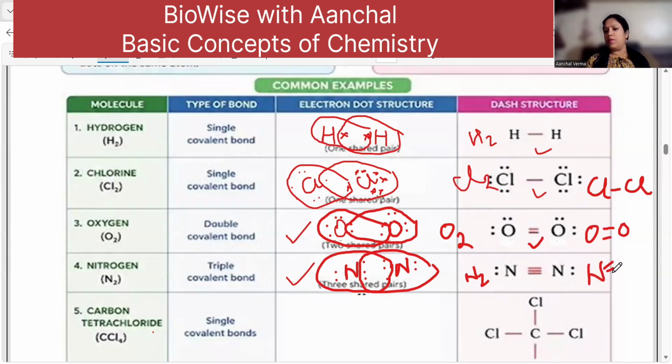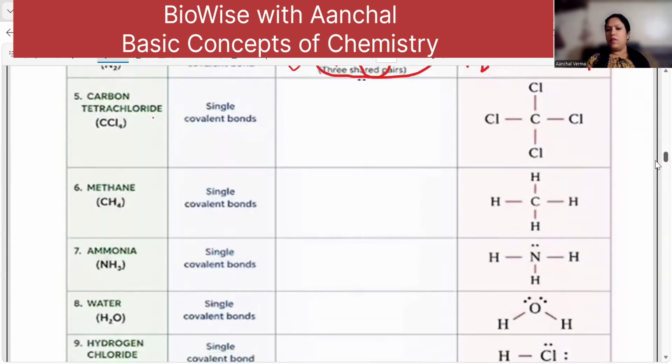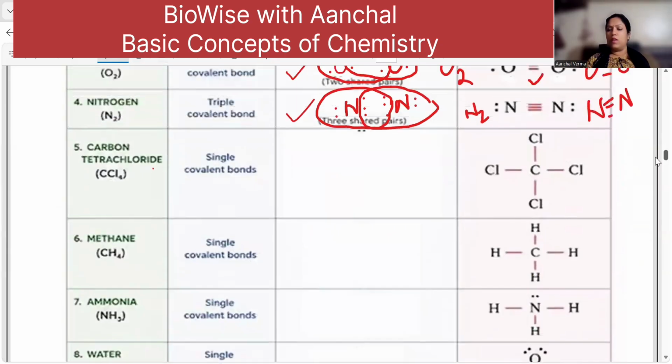Nitrogen, triple bond, N. Understood? Similarly, when you talk about chlorine and carbon, carbon is 2, 4, atomic number 6. So it has 4 electrons in the outermost orbit. And chlorine has 7 electrons. So 1, 2, 3, 4, 5.